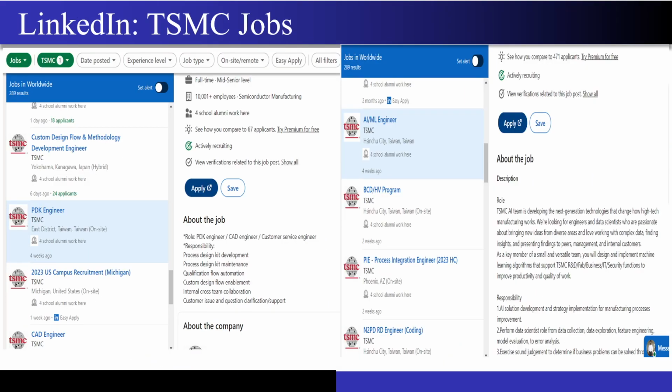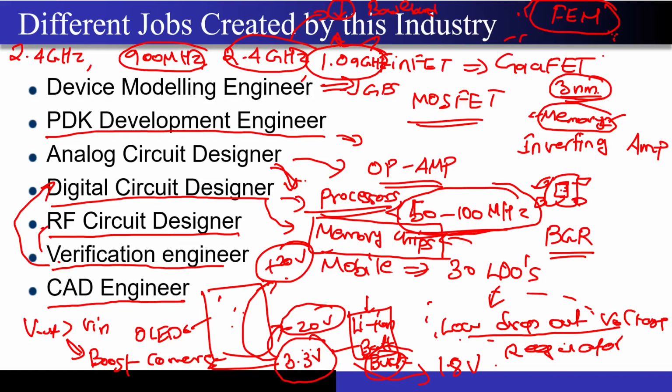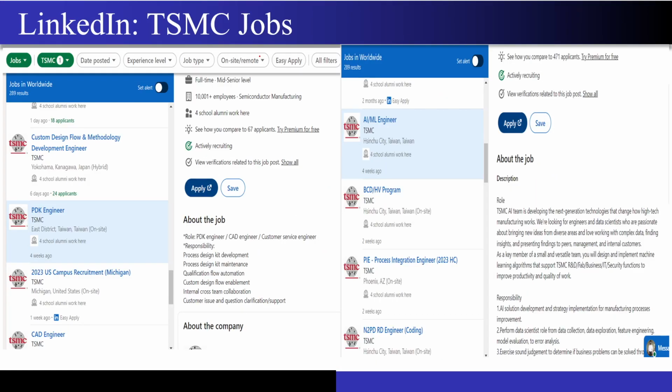And just to tell you that I'm not making up this stuff, I just went to LinkedIn and searched for TSMC jobs. So you can see the PDK engineer job exists over here, the CAD engineer job exists over here. They also require the AI and ML engineer. Now, why does the foundry require an AI and ML engineer?